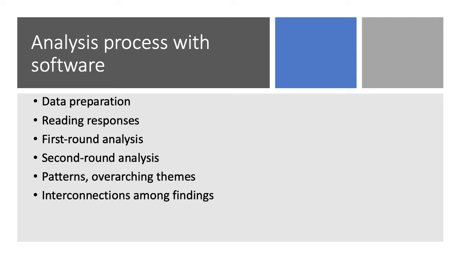Reading the responses is absolutely key. We don't rely on the data analysis software to do this for us. When it's a very, very large data set, we use teams to code the data, but we all read it. The first round in analysis is open coding, like it would be traditionally, tagging the themes and ideas we see. In Qualtrics, this is where we start with tagging those themes and concepts.